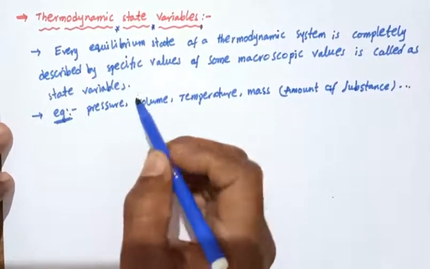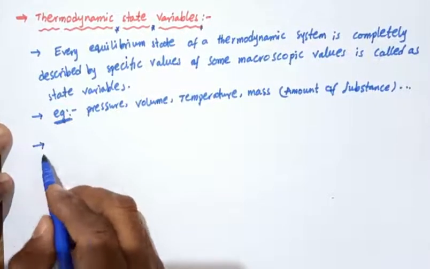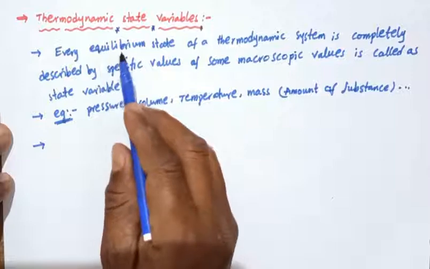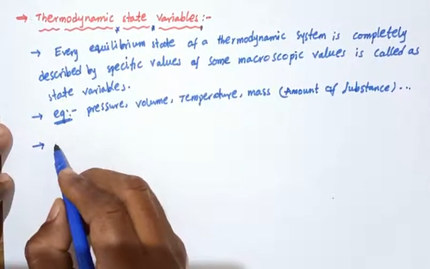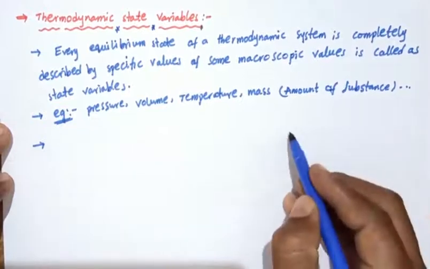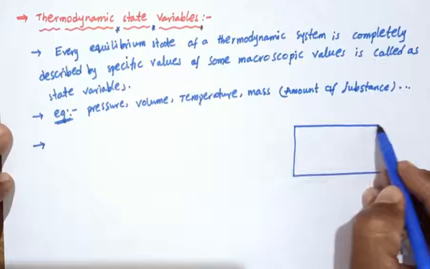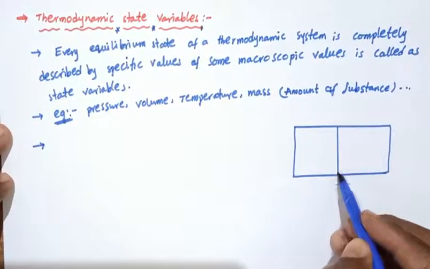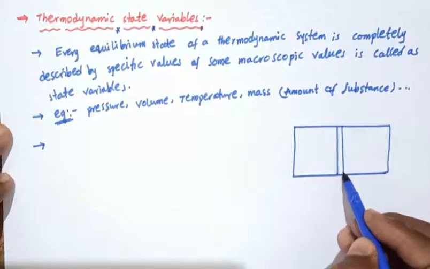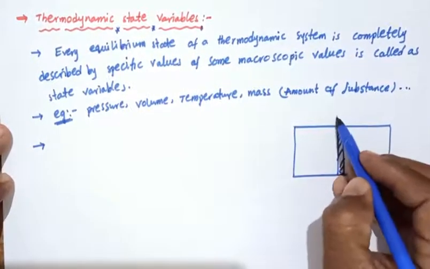These thermodynamic state variables depend upon the equilibrium of the system. At any state, not every system is in thermal equilibrium. For example, we consider a system with a partition, a piston.